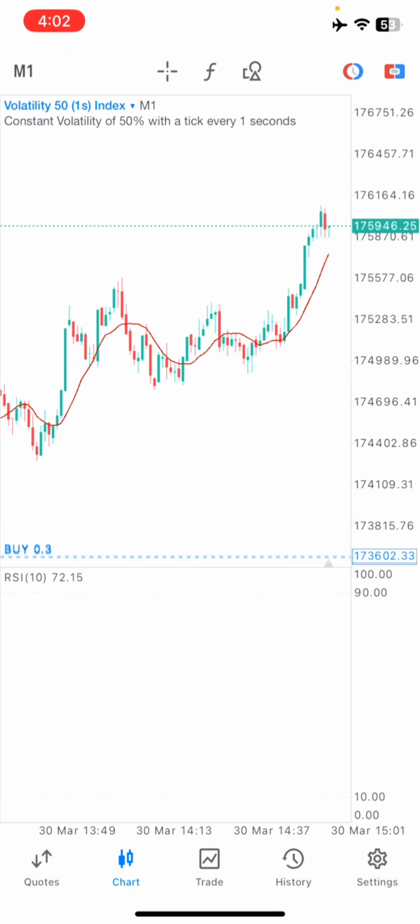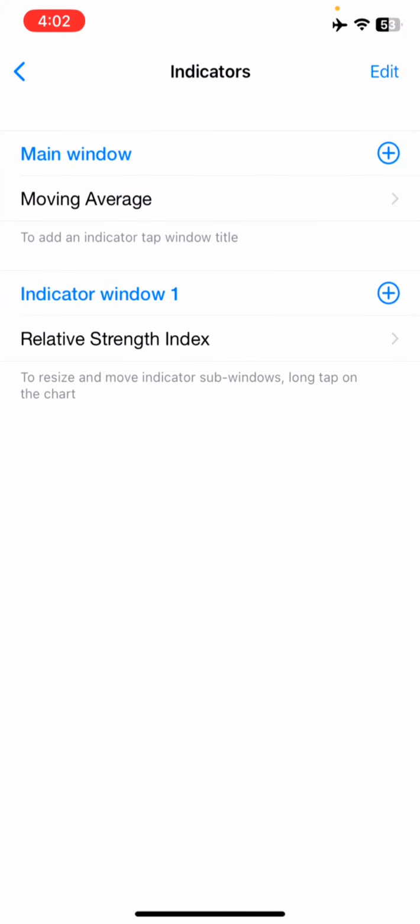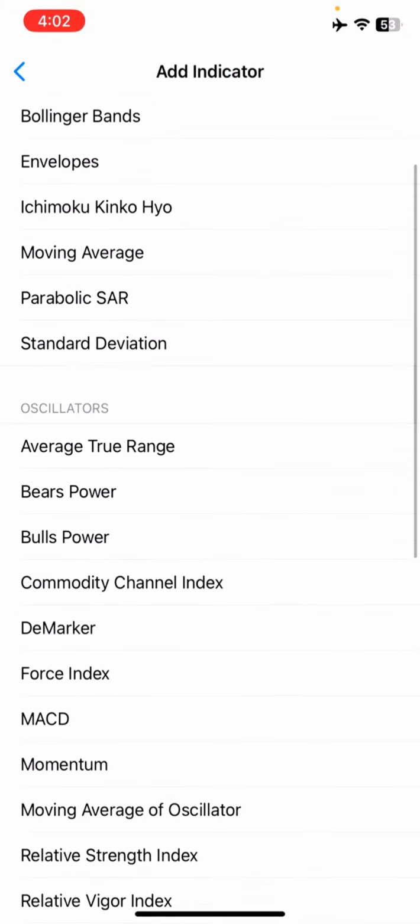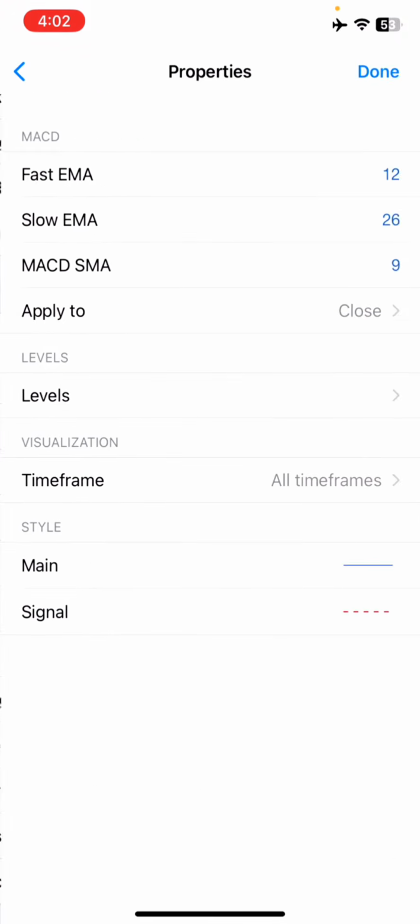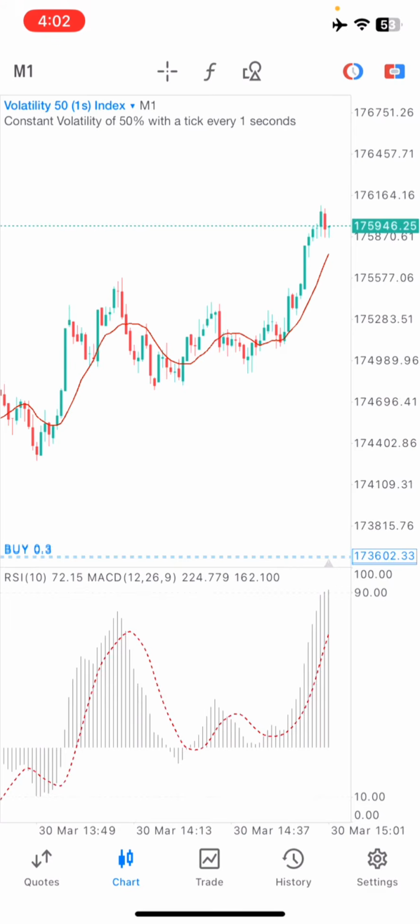The next indicator we are going to add is also listed in our indicator window 1. Click on the plus and search for MACD. These are the parameters for the MACD: the first EMA is 12, the slow EMA is 26, the MACD SMA is 9, apply to close. You don't need the levels. The time frame is all time frames, and I'm using red and blue for the main and signal style. Click on done, and we're good to go.